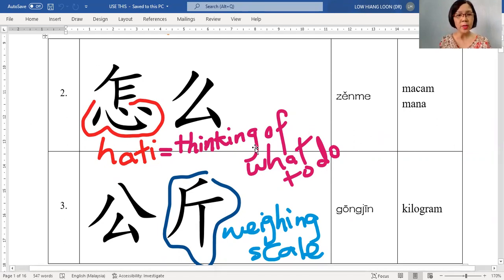When you say 怎么, you are thinking what to do, so you use your heart to think. So remember, when you use your heart to think, you are thinking of how, 怎么. 好的. Go for the next.